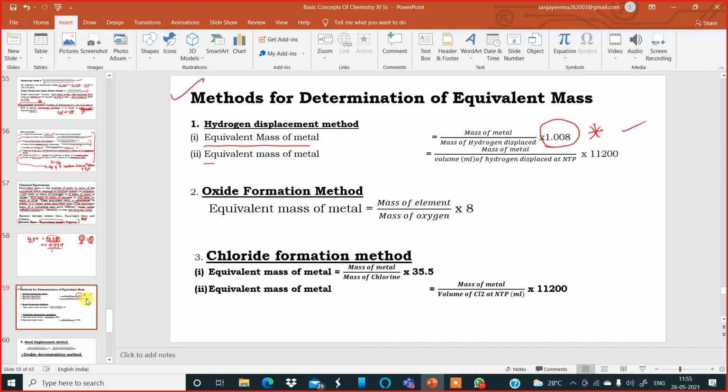So the second formula, which is better, is equal to the mass of the metal taken and the volume of hydrogen gas which is formed at STP. And if you are taking the volume of hydrogen gas, then you have to multiply it by 11,200 ml, because we are calculating what? Equivalent mass. We will not use 22,400. We will use 11,200 ml. Okay, so that is the first method for the determination of equivalent mass.